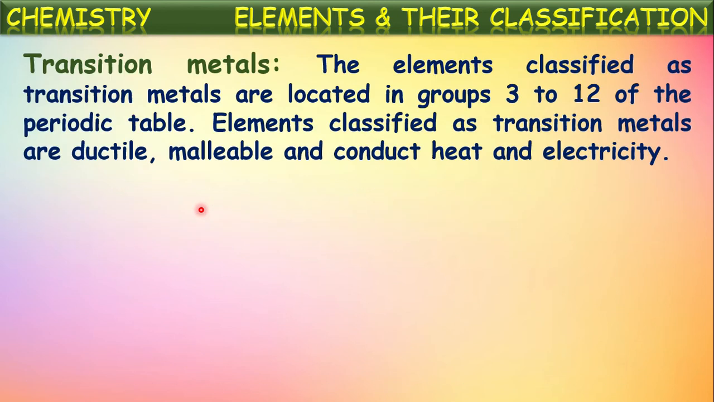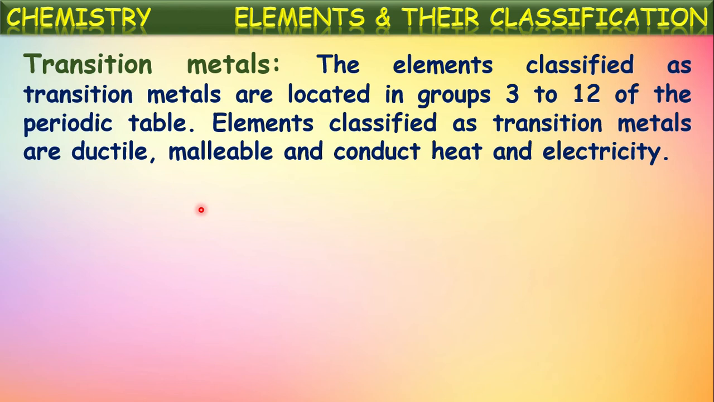Next, the metals present at the middle of the periodic table are called transition metals. The elements classified as transition metals are located in group 3 to group 12 of the periodic table. Means the middle portion of the periodic table, the middle 10 columns. Those 10 columns of elements from the 3rd group to the 12th group are called transition metals.